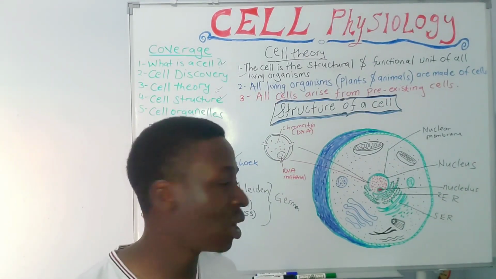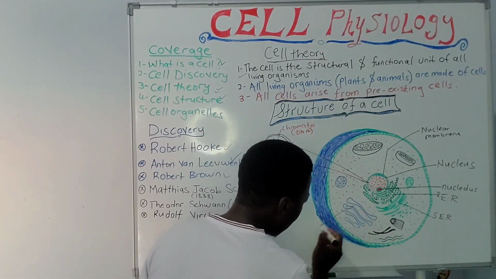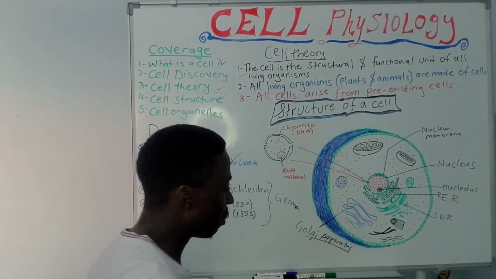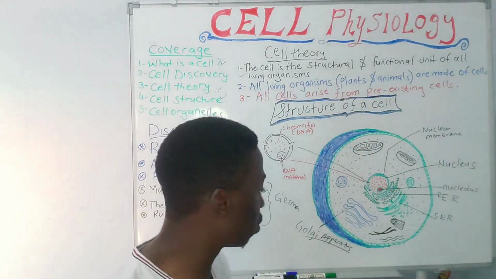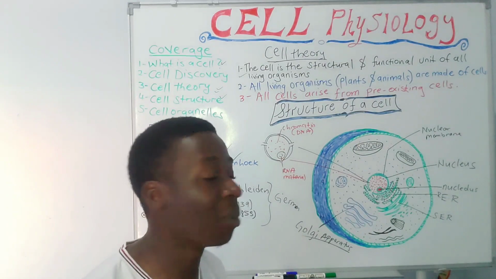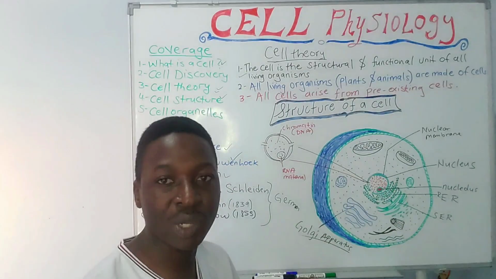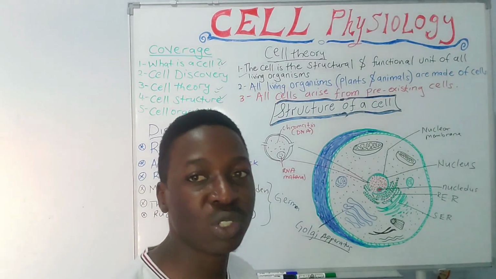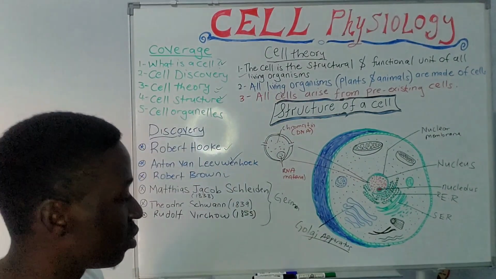The other structures here are typically called the organelles, of which one we've looked at, the endoplasmic reticulum. The second is what we call the Golgi apparatus, or sometimes the Golgi complex. Structurally you find it sometimes in close proximity to the endoplasmic reticulum, and it has a packaging and processing role. Protein that is synthesized is usually packaged in vesicles, which bud off as secretory vesicles and take the secretion to the appropriate destination within the cell or even outside the cell. These are among the primary roles of the Golgi apparatus.